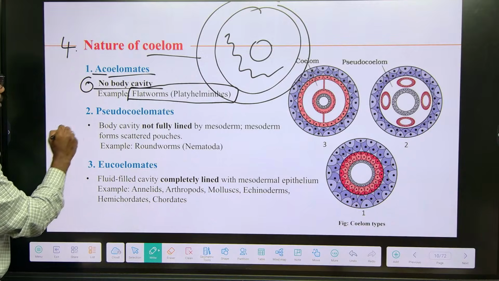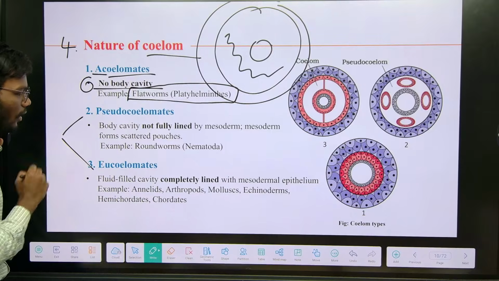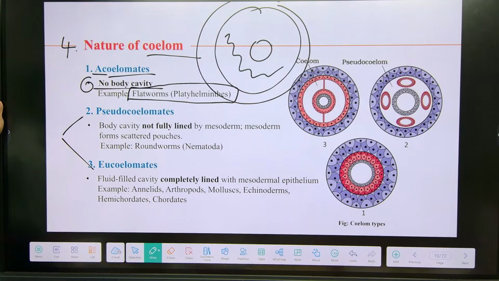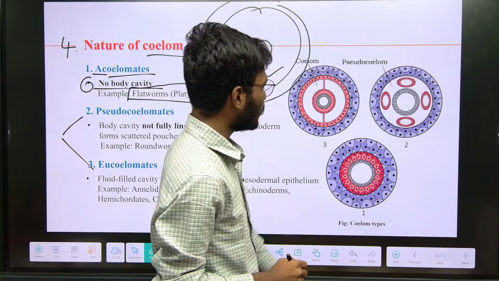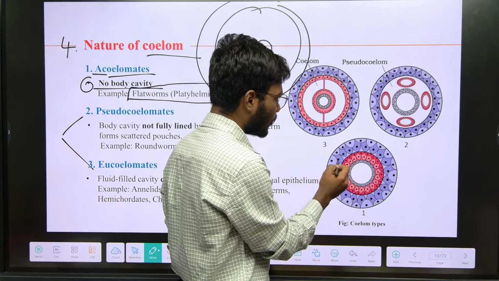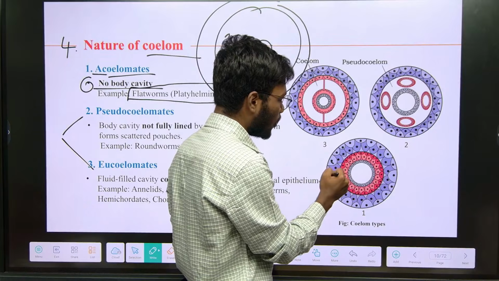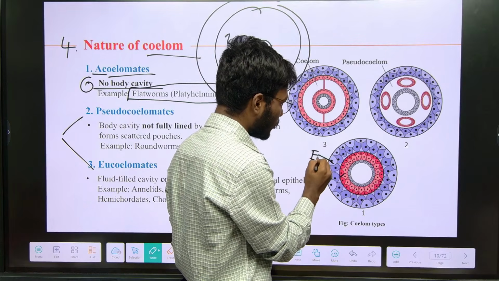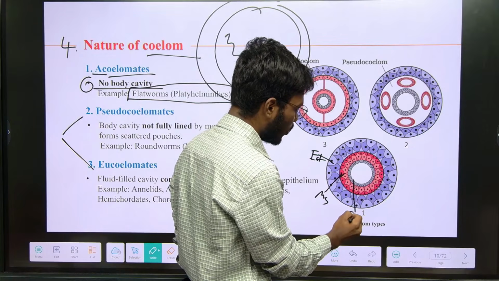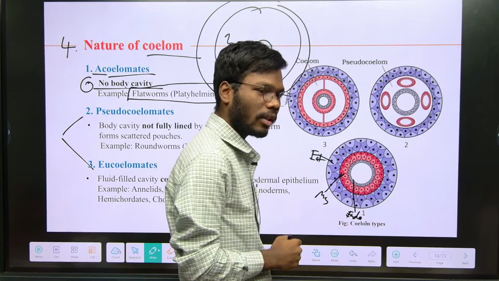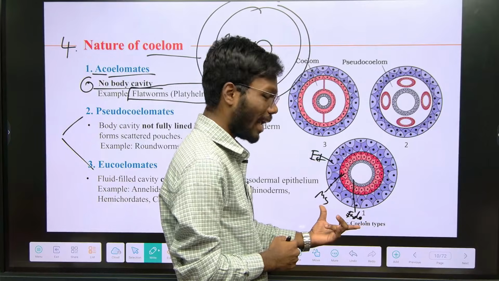One is pseudocoelomates, another one is eucoelomates. Pseudo means false. If you see here, there is no cavity. Ectoderm is there, mesoderm is there, and endoderm is there. There is no cavity. This is the example for acoelomates.